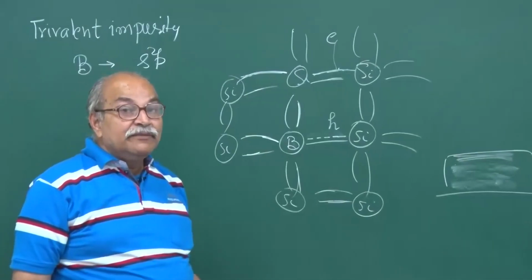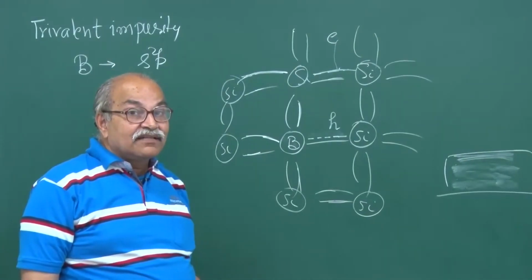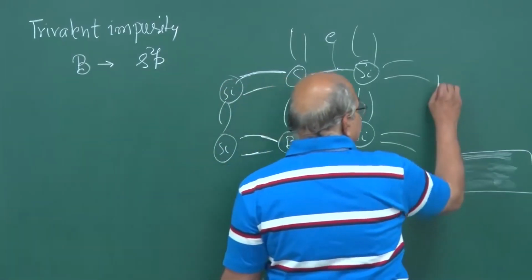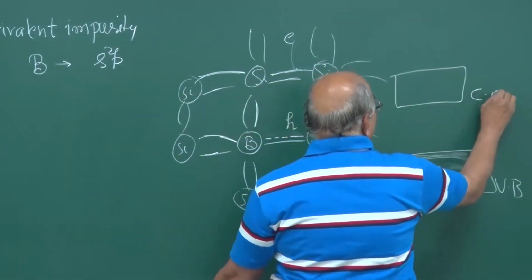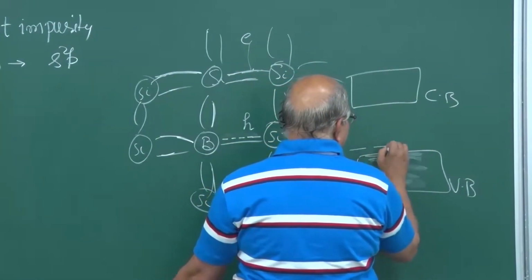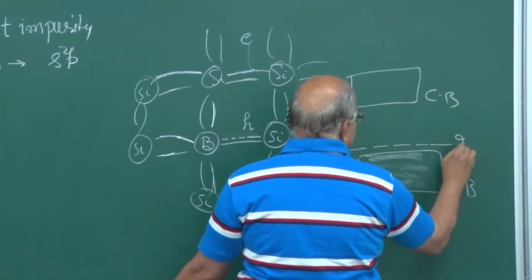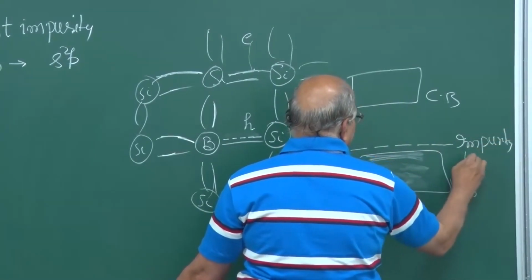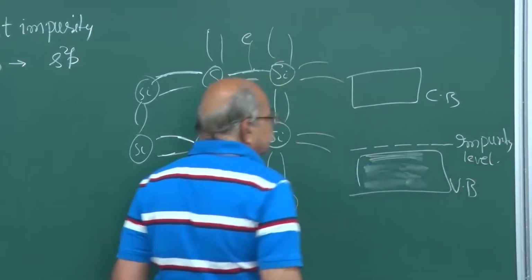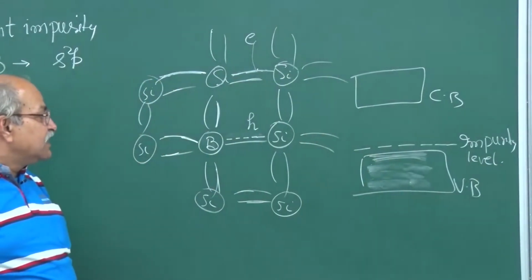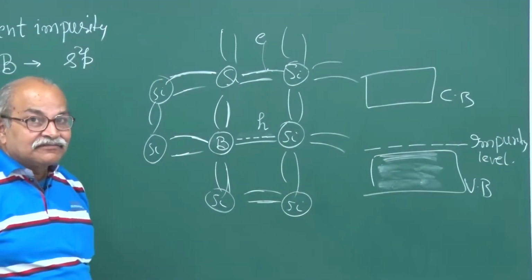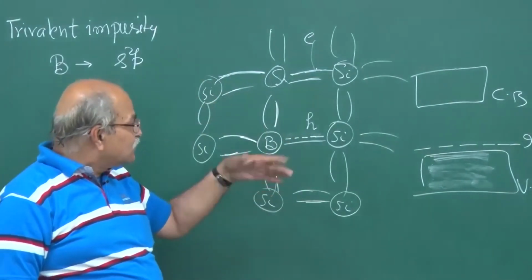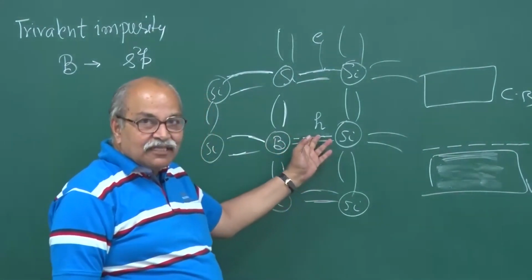So new impurity level energies are created, and those energy levels are created close to the valence band, somewhere here. So this is the impurity level, and these impurity levels are all empty. A broken bond, not broken, it did not exist to start with.